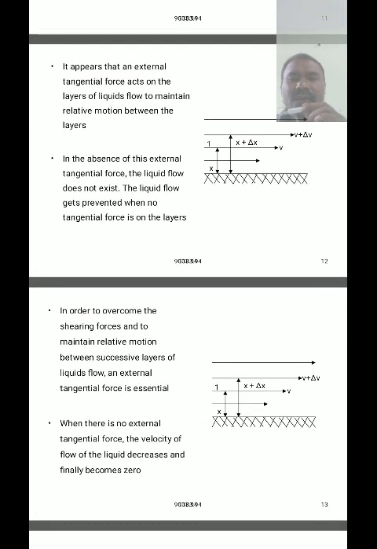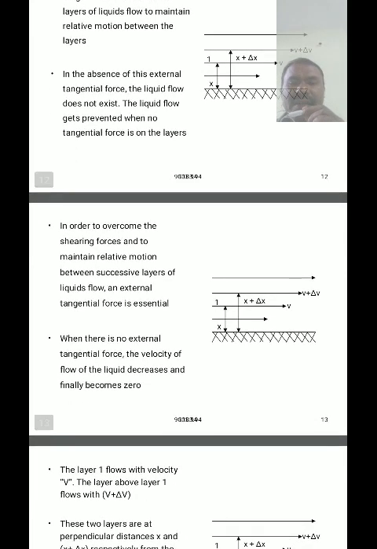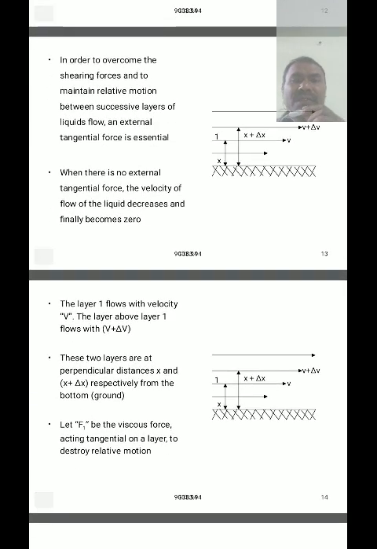In order to overcome the shearing force and maintain relative motion between the successive layers of the liquid flow, an external tangential force is essential. It is very important. When there is no external tangential force, the velocity of the flow of a liquid decreases and finally becomes zero. So for this purpose, we require a resistance force between the two different layers.